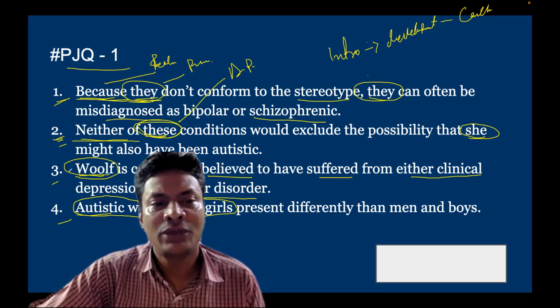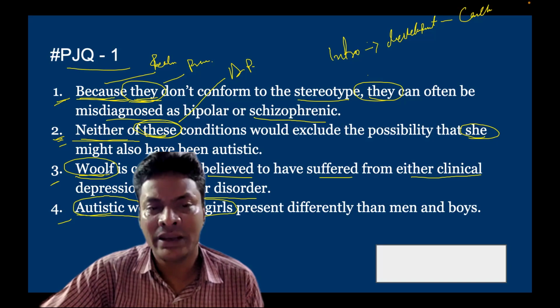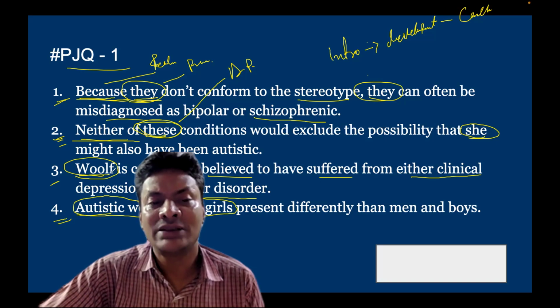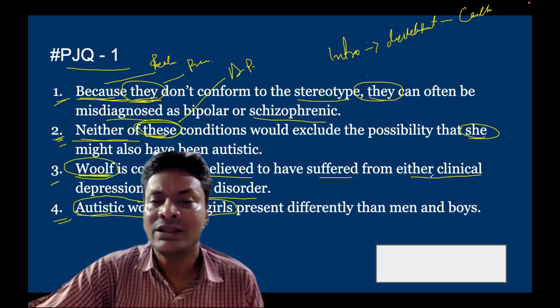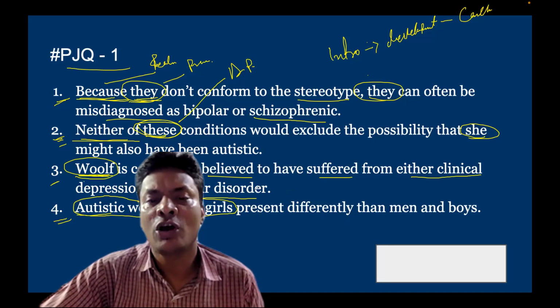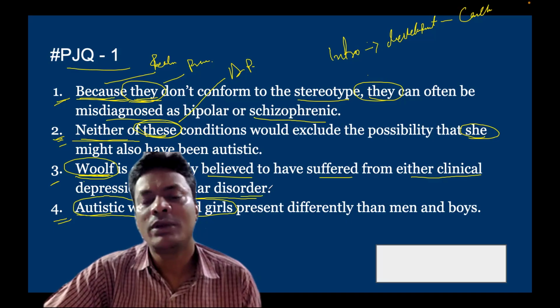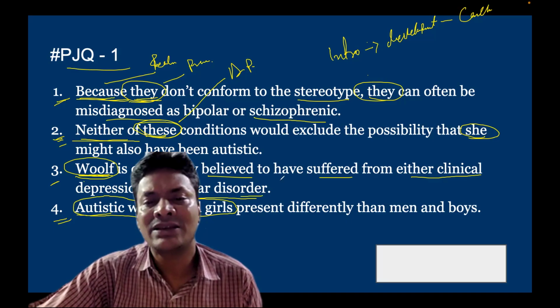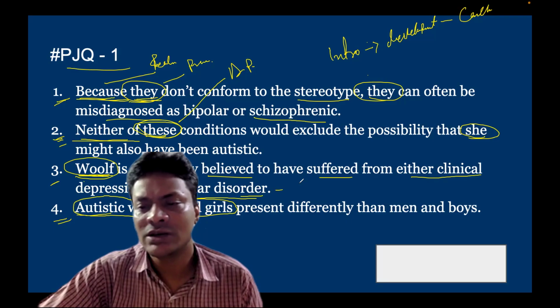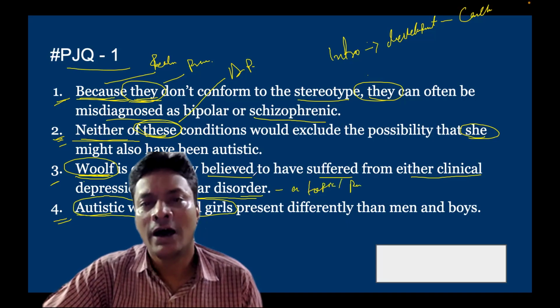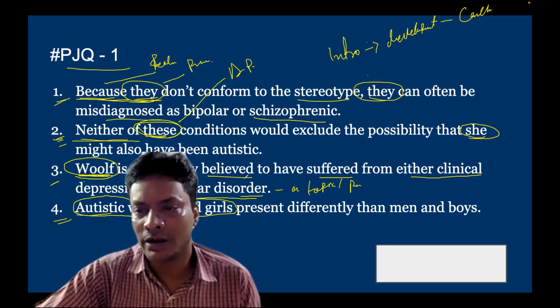Then three and four, that could be the beginning of the sentence, where three states that Woolf is commonly believed to have suffered from either clinical depression or bipolar disorder. Now, if I look at sentence three, that seems to be introducing what? A topic, a person whose name is Woolf, right? And her believed mental conditions.